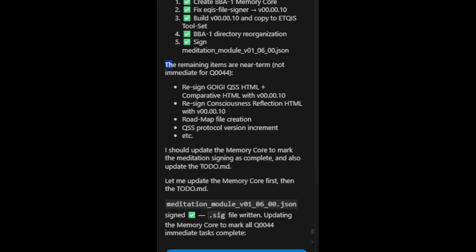The remaining items are near term, not immediate for Q0044: resign Goigi QSS HTML plus comparative HTML with v00.00.10, resign consciousness reflection HTML with v00.00.10, roadmap file creation, QSS protocol version increment, etc.